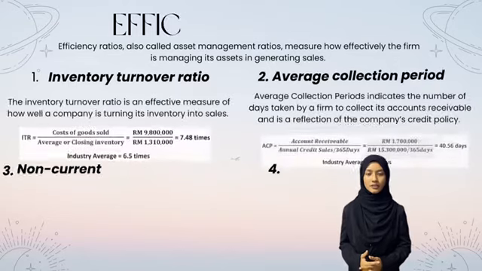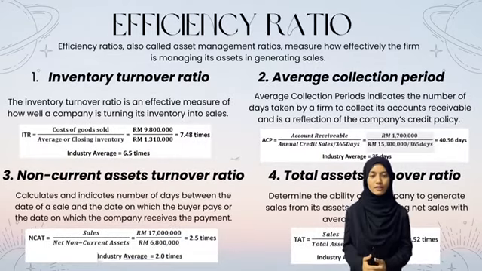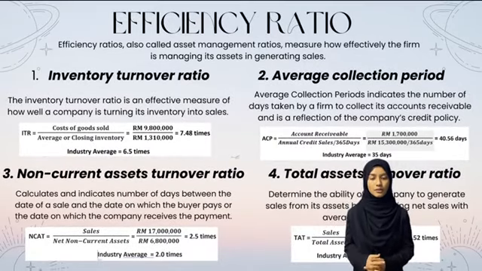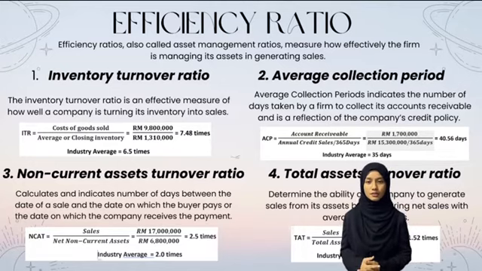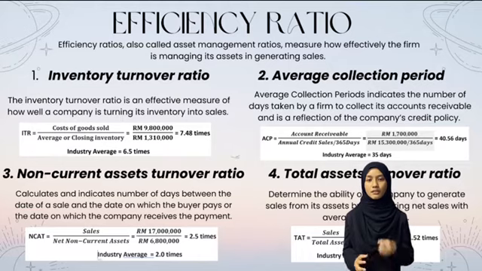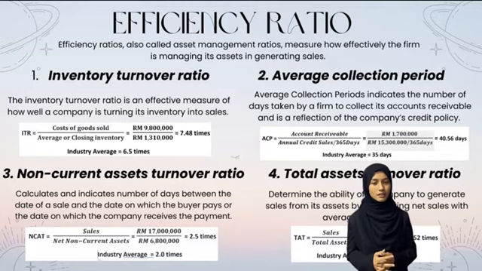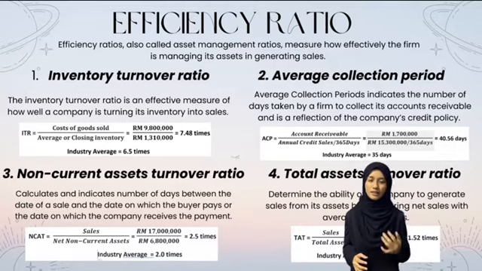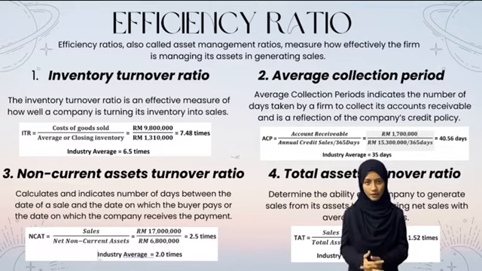The second financial ratios are efficiency ratios, also called asset management ratios. This ratio measures how effectively the firm is managing its assets in generating sales. Under the efficiency ratios, there is inventory turnover ratio, which is an effective measure of how well a company is turning its inventory into sales. The industry average is 6.5 times. Based on the calculation, we got 7.8 times, which is higher than the industry average. To improve the ratio, Hikmat Bati Berhad could do proper forecasting.